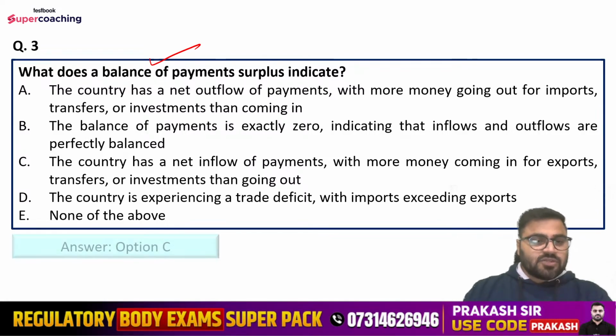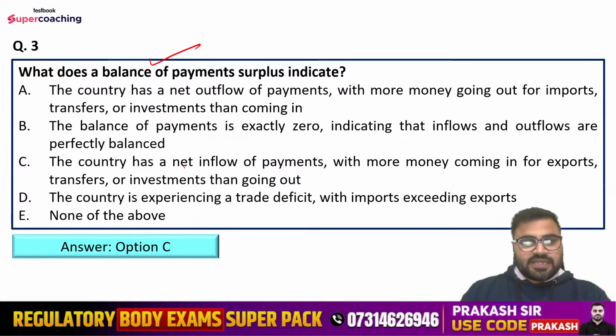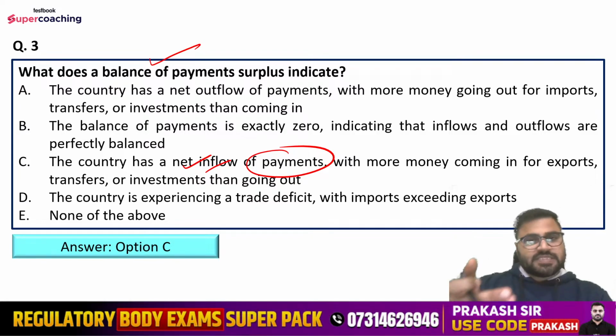So what is the right answer? Option number C is the right answer. That is, the country has a net inflow of payment with more money coming in for exports, transfers or investments than going out. Right. So here more foreign exchange is coming in, less foreign exchange is going out, so that is the balance of payment surplus.